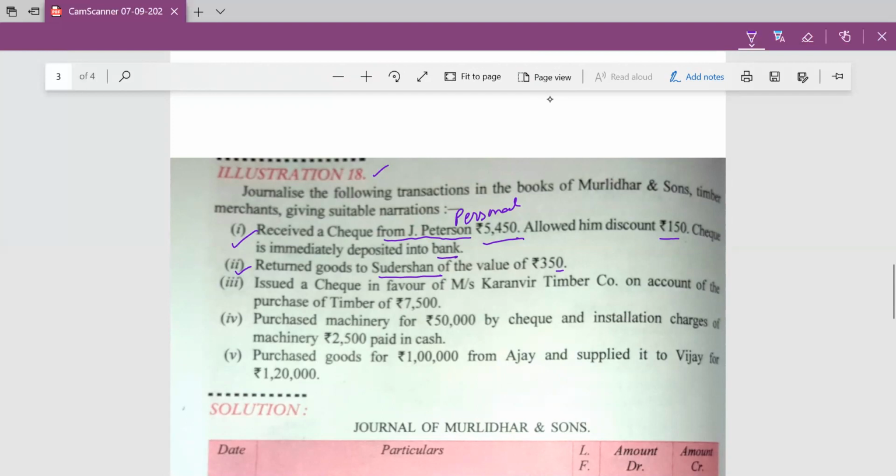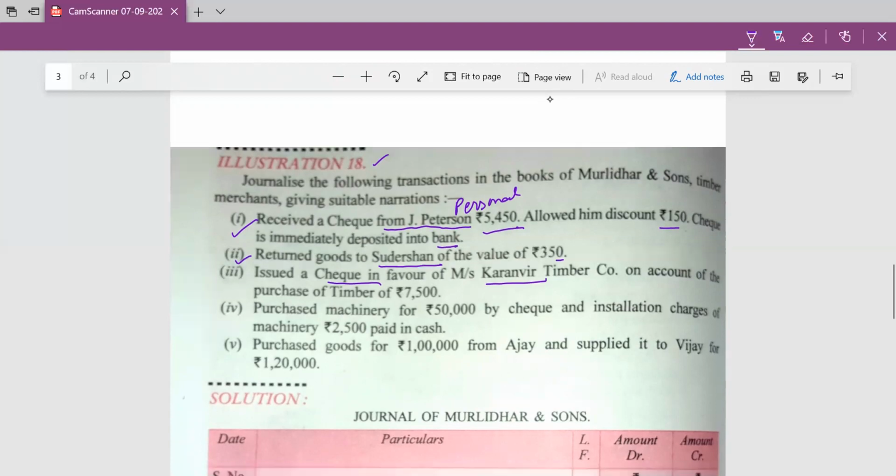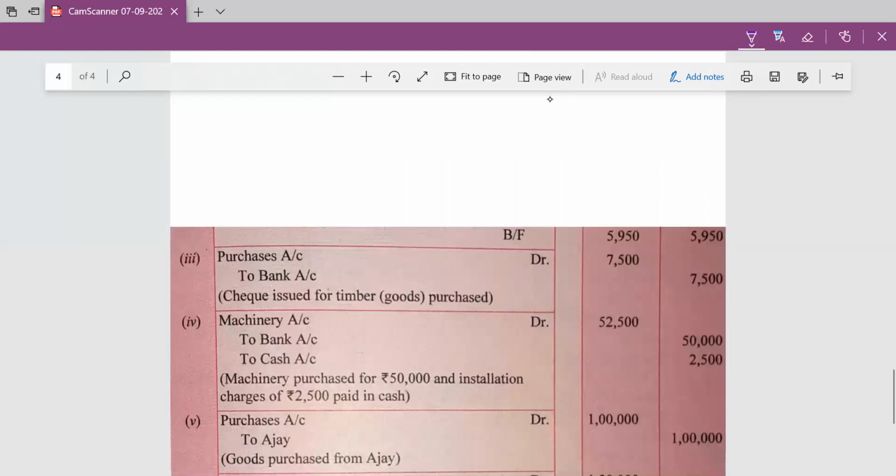Purchase account will be debited 7500 and through check means payment is made through bank. Purchase comes under nominal account and we will apply the rule of nominal account. Debit all expenses. Purchase account will be debited to bank account. Bank comes under the personal account, debit the receiver and credit the giver. Here our bank account is giving the money. That's why bank account will be credited here by rupees 7500.